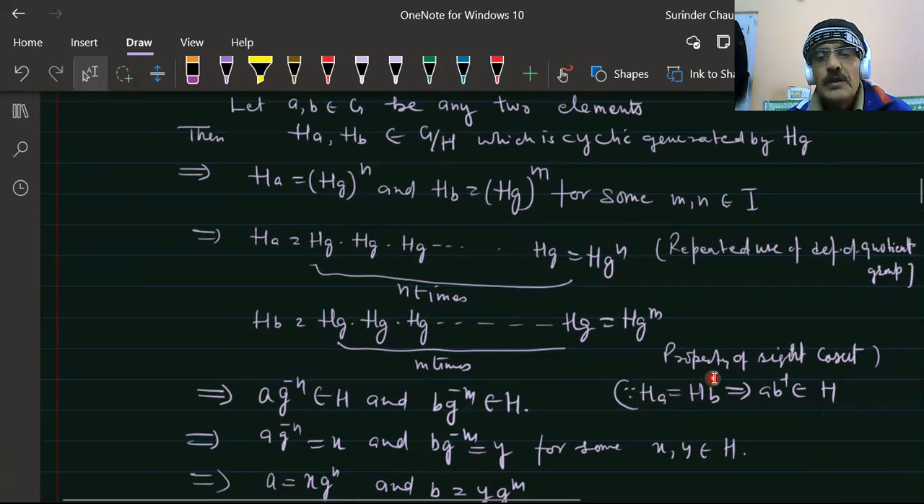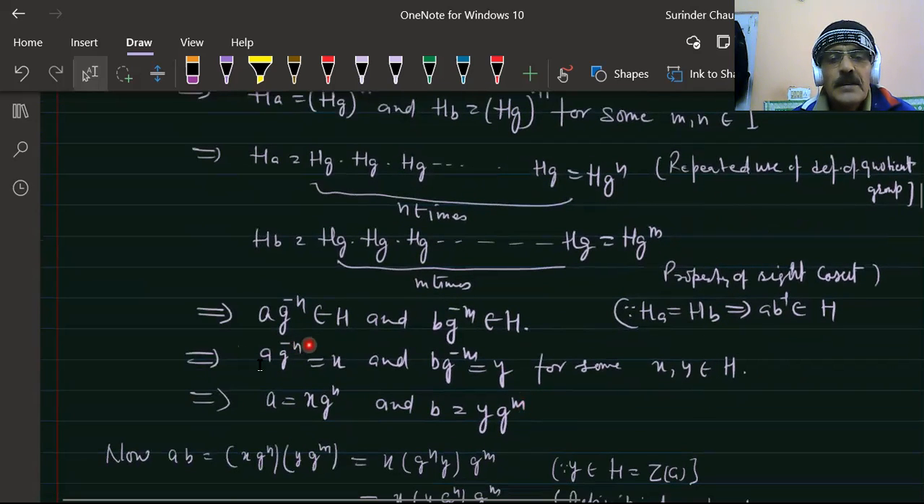Using this from the right side, now Ha is equal to (Hg)^n, so Ha = H g^n. This implies a g^{-n} belongs to H. Similarly, Hb is equal to H g^m, which implies b g^{-m} belongs to H.